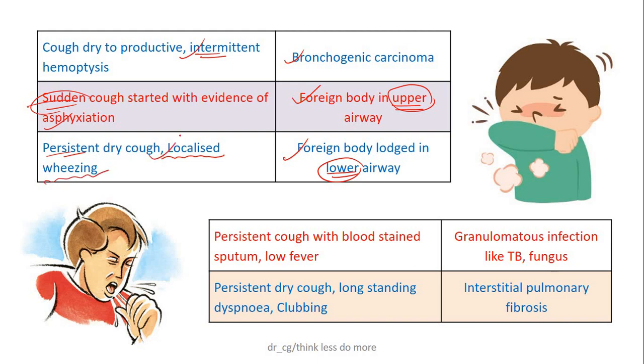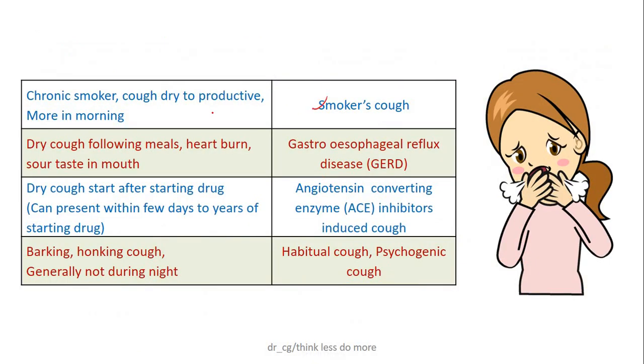Persistent cough with or without blood-stained sputum and low fever indicates some chronic granulomatous infections like TB or fungus. But persistent dry cough and long-standing dyspnea associated with clubbing can be due to some ILDs or lung fibrosis. Smokers' cough, commonly seen in chronic smokers, is dry to productive cough and more in the morning hours. Dry cough following meals, with heartburn and sometimes a sour taste in the mouth, is a typical feature of GERD.